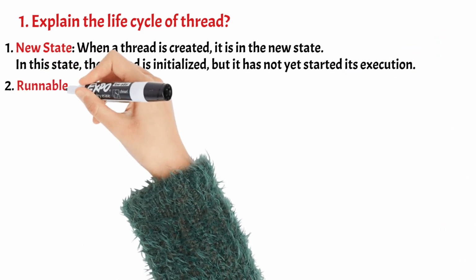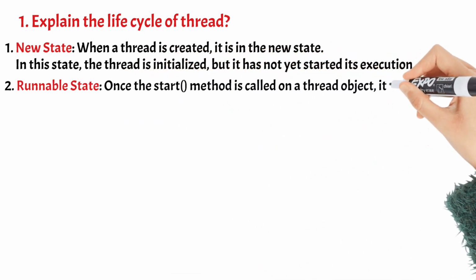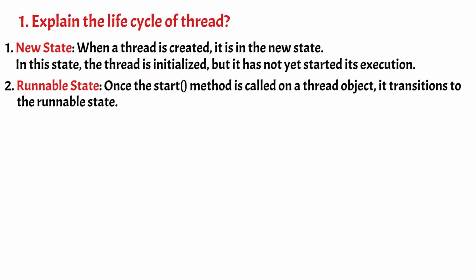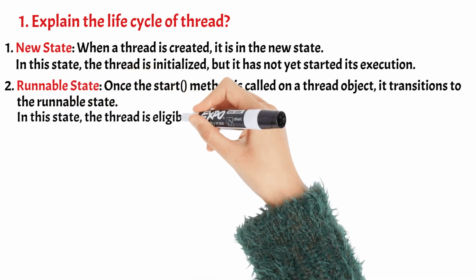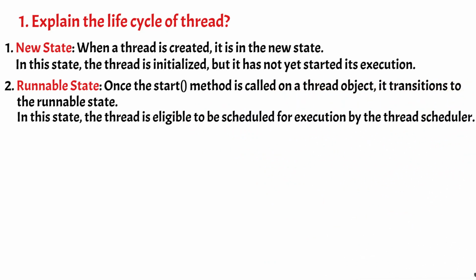2. Runnable state. Once the start method is called on a thread object, it transitions to the runnable state. In this state, the thread is eligible to be scheduled for execution by the thread scheduler. However, it may or may not be currently executing, depending on the availability of CPU time.